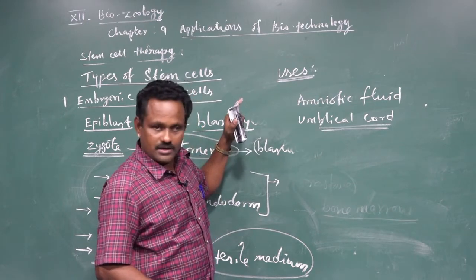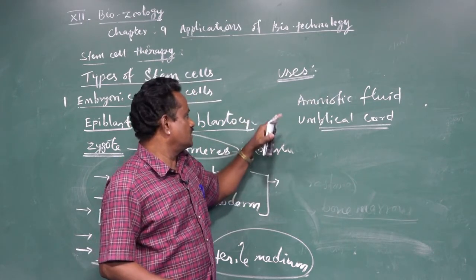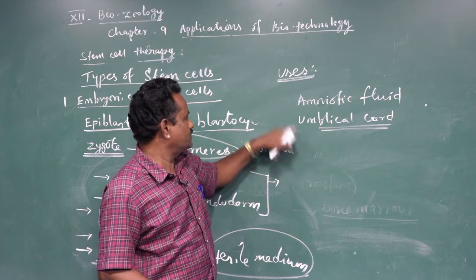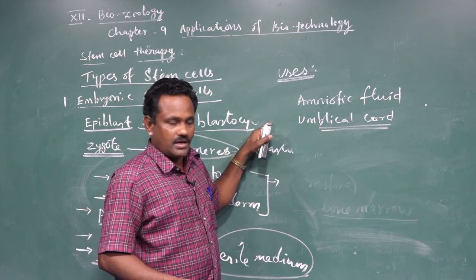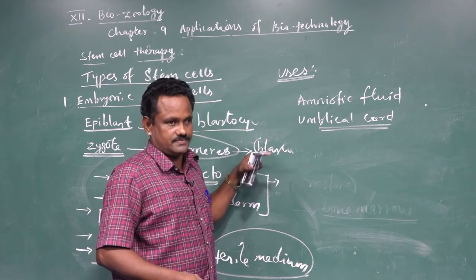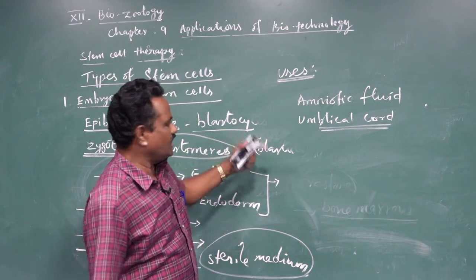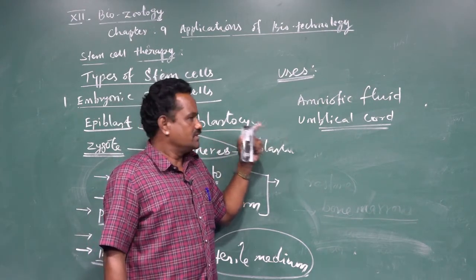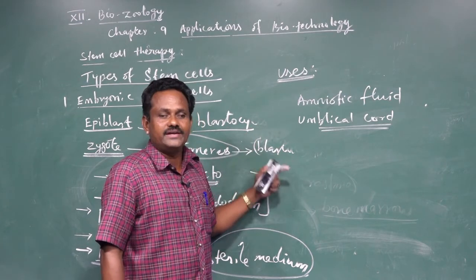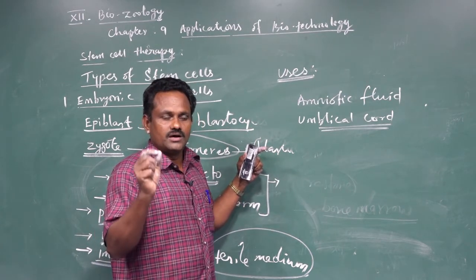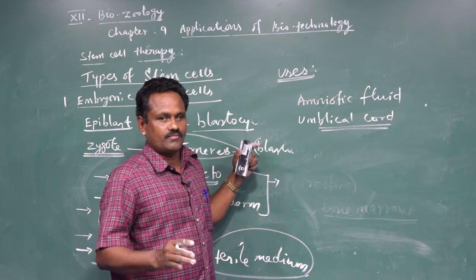There are some advantages to using stem cells collected from these two fluids. This actually reduces the organ transplantation process. Suppose any organ is damaged, the recipient should wait for a suitable donor organ.